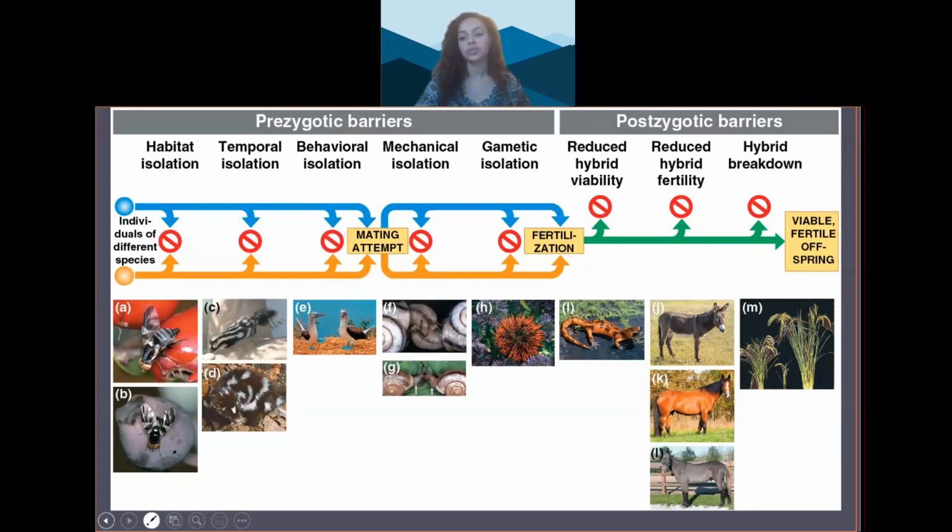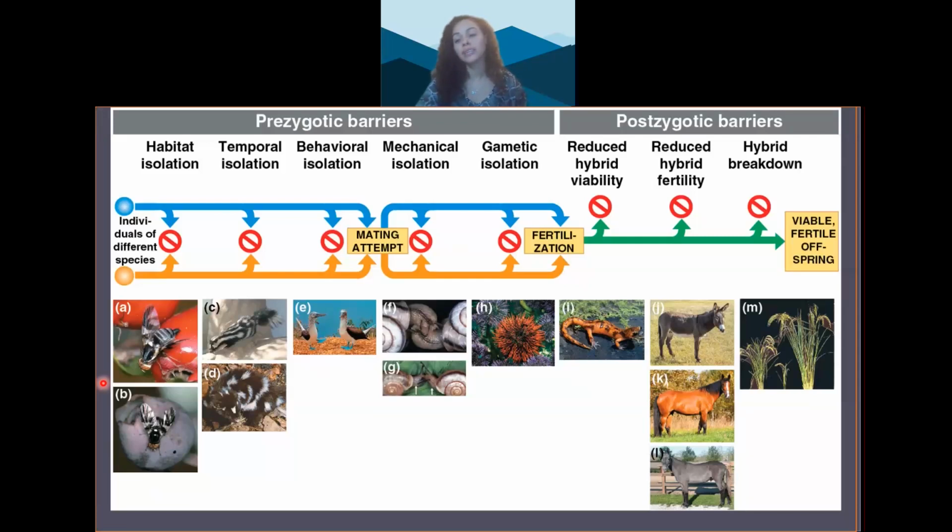Mechanical isolation occurs when mating can be attempted at the same place and time, but the actual sexual organs are incompatible, like being different sizes and shapes. So one example includes the snails that are pictured here. These are 2 different species of snails, and the snails' shells spiral in different directions. One spirals clockwise and the other spirals counterclockwise. And so the snails' genital openings are not aligned, so they physically cannot mate.